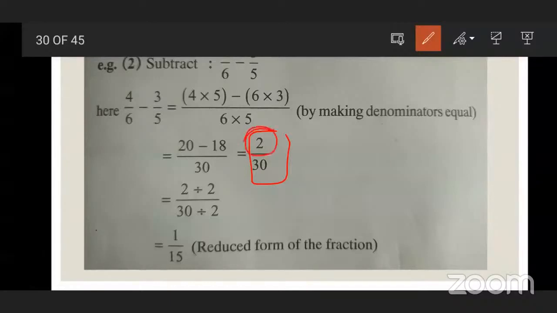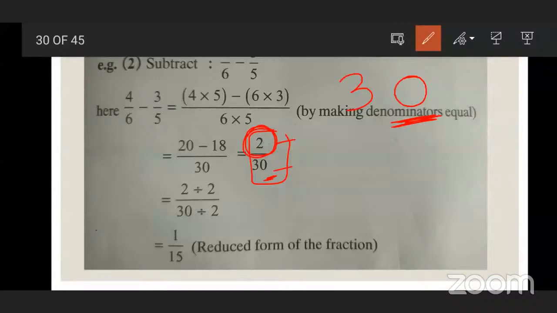Which number is there in the numerator? 2. So you have to divide both the numerator and denominator by 2. The reason behind dividing both the numbers by 2 is that in 30, what is there in the unit place? 0.